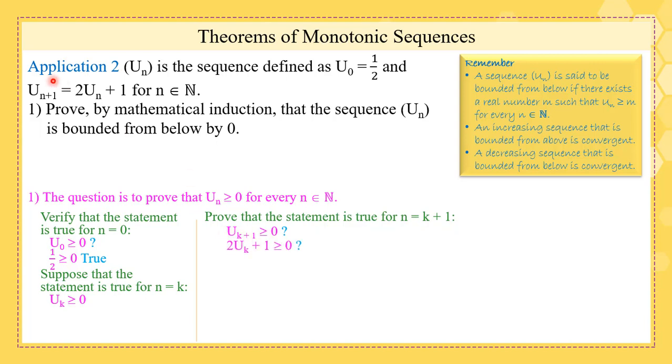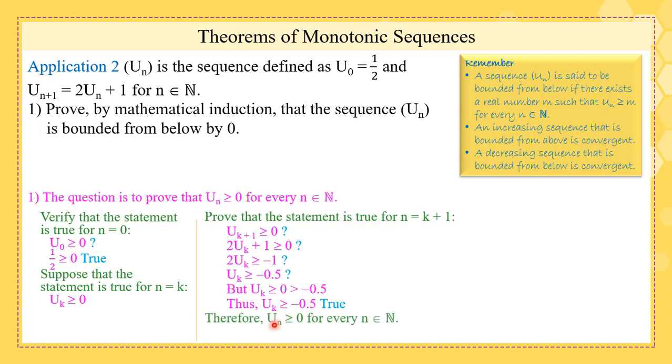If we go back to the definition, now the question would be, is 2uk plus 1 greater than or equal to 0? Or is 2uk greater than or equal to -1, or is uk greater than or equal to -half? We know that uk is greater than or equal to 0, so it will be automatically or directly greater than -half. So this statement is true, and consequently we can say that un is greater than or equal to 0. So by now we know that the sequence un is bounded from below by 0.